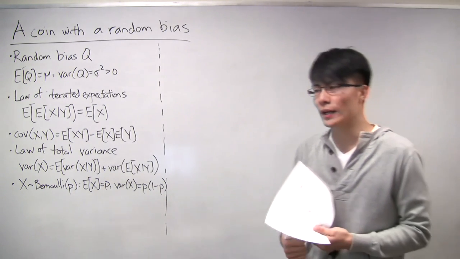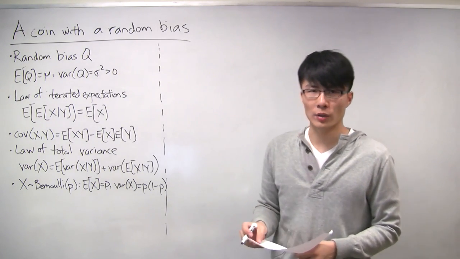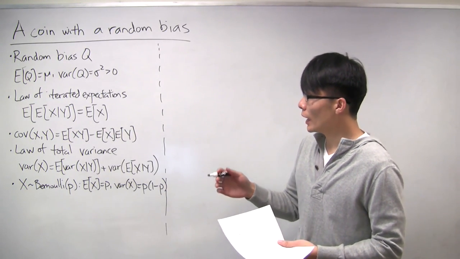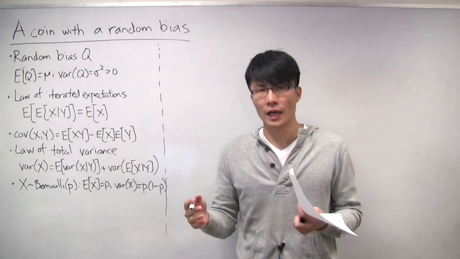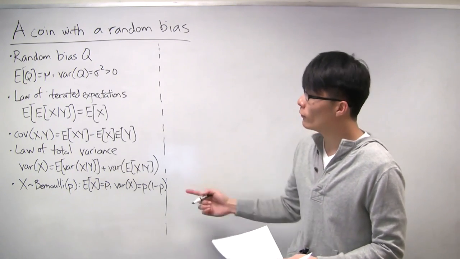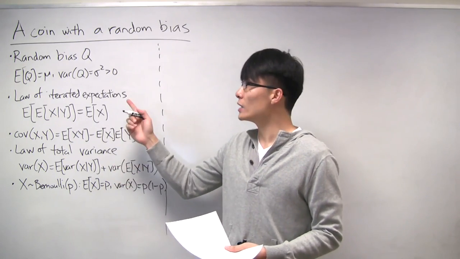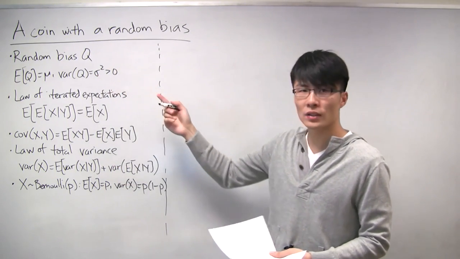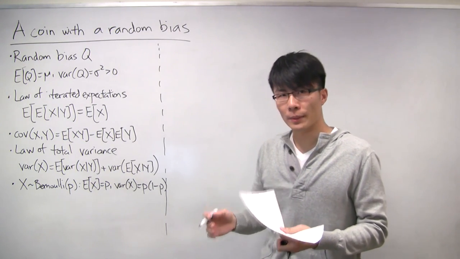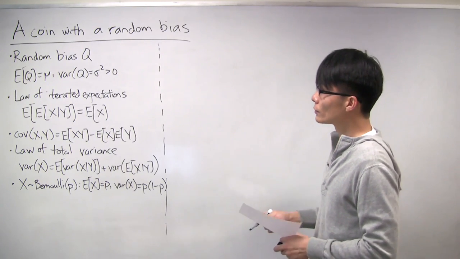The problem tells us that we're going to define some random variables. So Xi is going to be a Bernoulli random variable for the ith coin flip. Xi is going to be 1 if the ith coin flip was heads, and 0 if it was tails. And one very important thing that the problem states is that conditional on q, the random bias, if we know what the random bias is, then all the coin flips are independent. That's going to be important when we calculate all these different values.